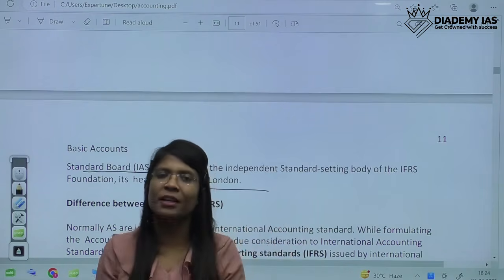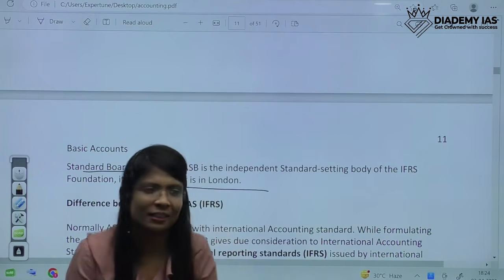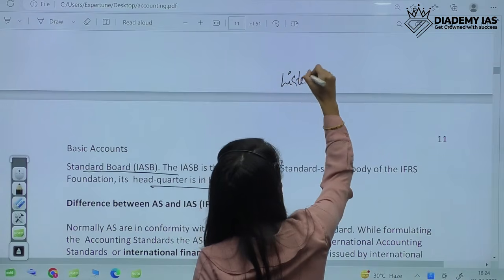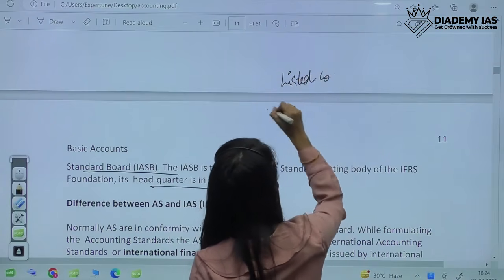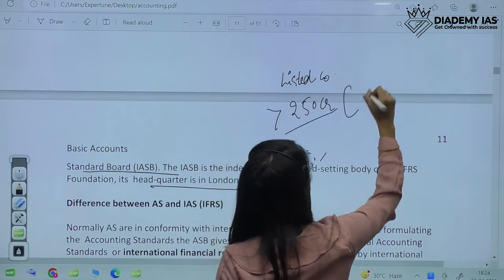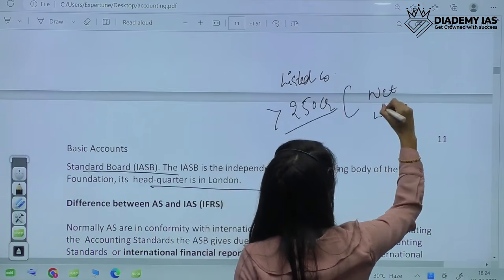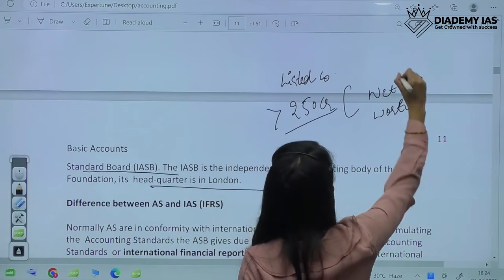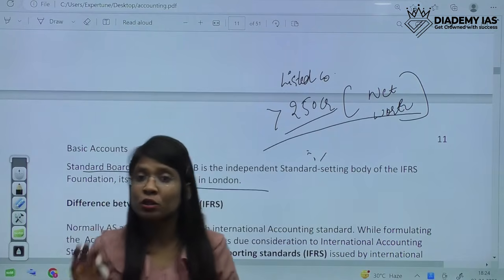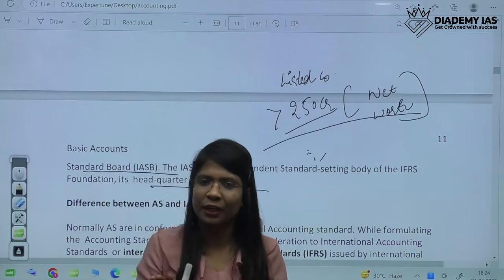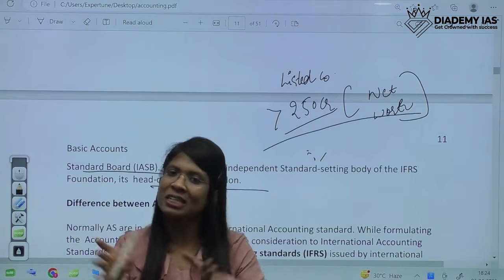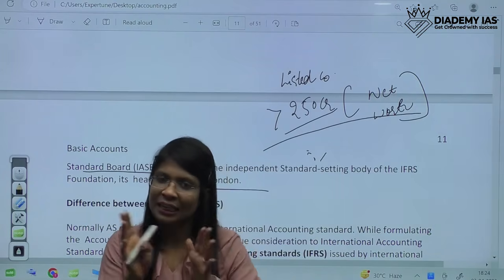So the government didn't burden the general public. They said that the listed companies and the companies having net worth more than 250 crores have to follow Ind AS. So it's not mandatory for each and every company, only listed companies and companies having net worth more than 250 crores have to mandatorily follow Ind AS.